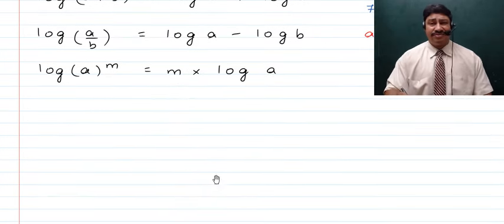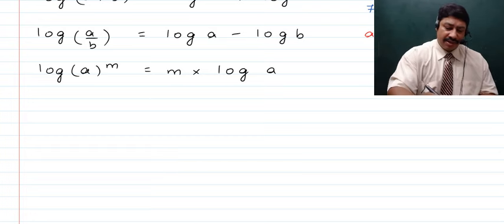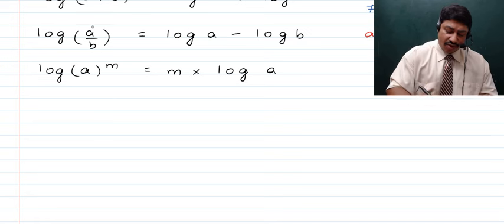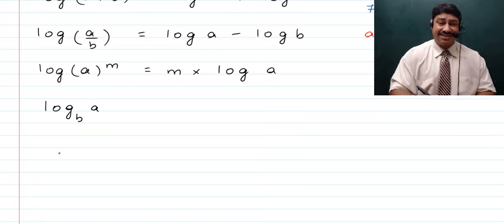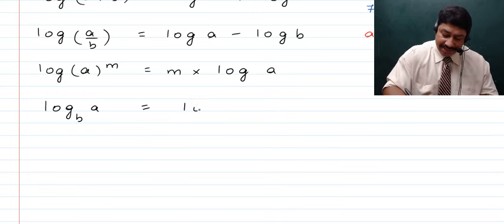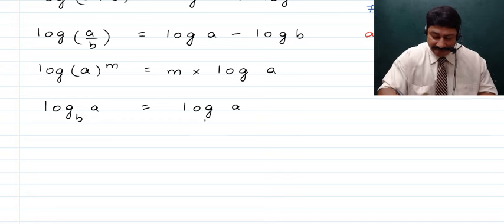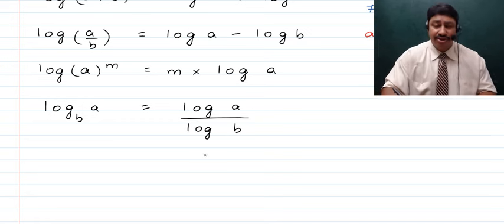Now children, after this we will quickly look at the log base change formula. So if we talk about the log base change formula, we have some log of a to some base b, right? Now here children, we can write it as log of a to any base divided by log of b to any base.